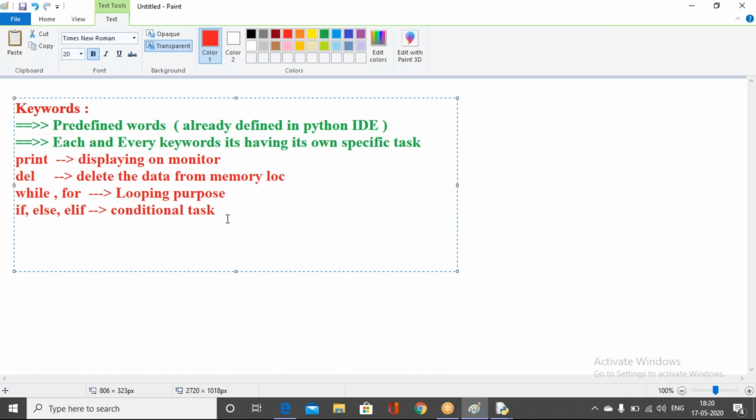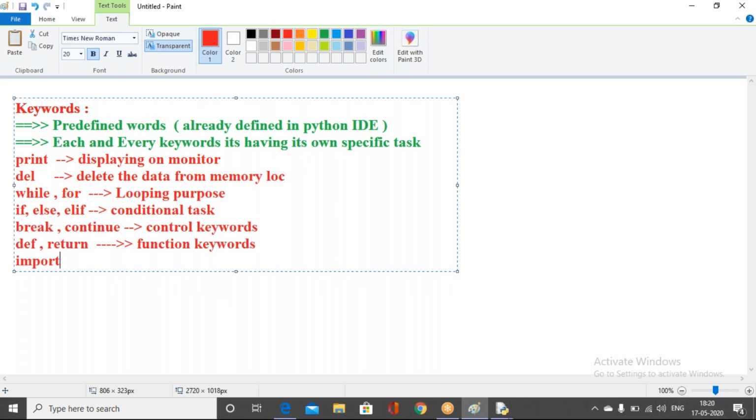Next, we have other keywords also, the break keyword and the continue keyword. These are used to control something within the program, so we call them control keywords. And if you want to create functions, or return some data from functions, then we use the function keywords. The purpose of these is implementing functions, so we call them function keywords.